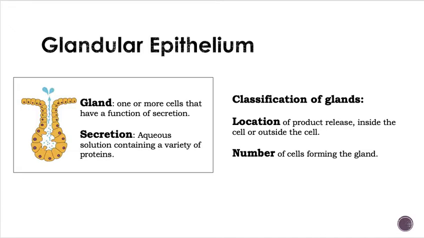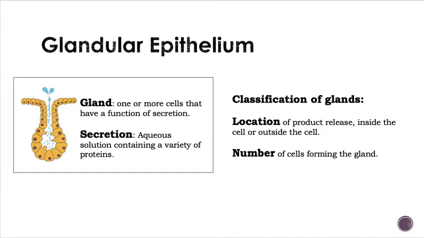So the glandular epithelium, we're basically talking about glands, and the glands would be considered as one or more cells that have a function of secretion, that is to create substances inside it and then make it all the way out into an apical surface of the body. Those secretions are aqueous solutions containing a variety of proteins. An aqueous solution means that there is a large concentration of water, and there would be proteins that are dissolved in these secretions, and they can be exported outside of those cells and all the way to the surface of the body.